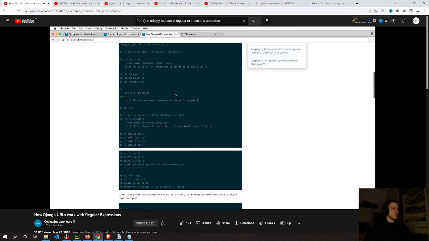Well, that regular expression is just slightly different. Notice instead of using the digits, it's using characters. So it's using characters and a dash. That's what that's for. And we're able to get everything that's a character and a dash, and it goes in there. And then that regular expression works.